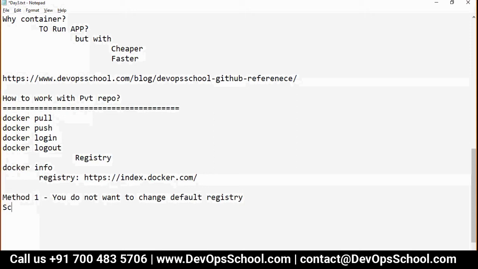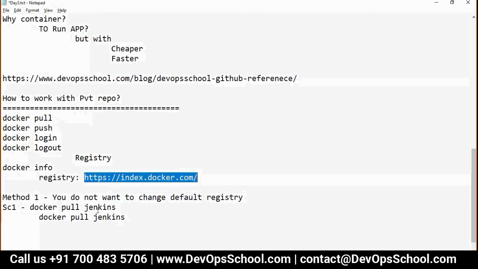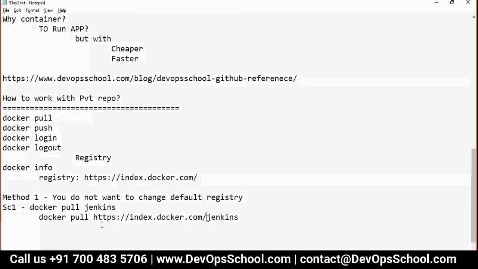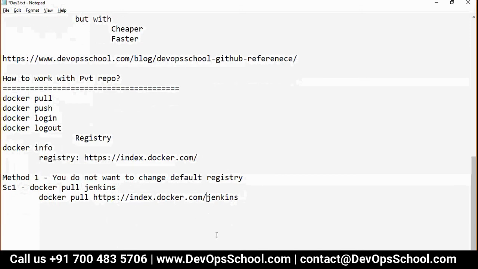Scenario number 1: docker pull jenkins. This is an image name. What happens when you say docker pull jenkins? What happens actually? Okay, did you understand that now?